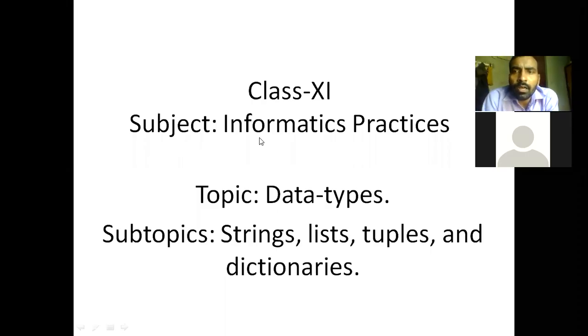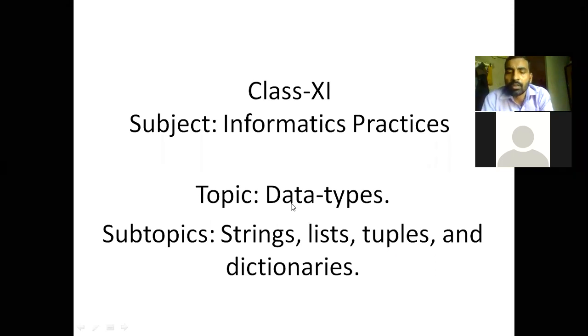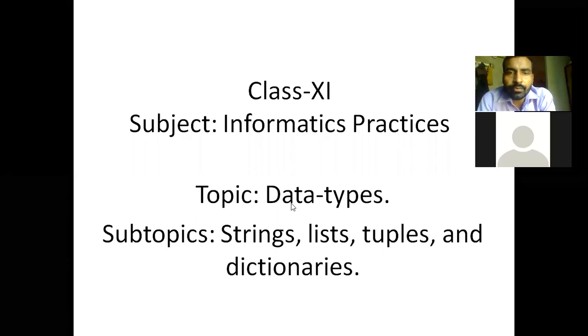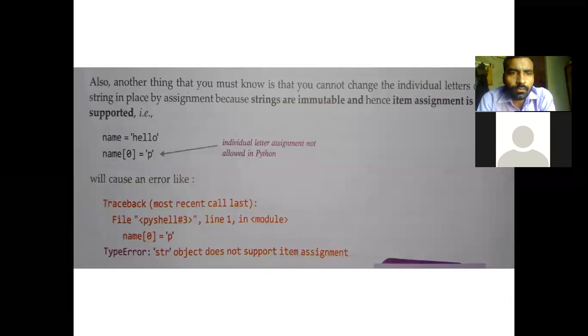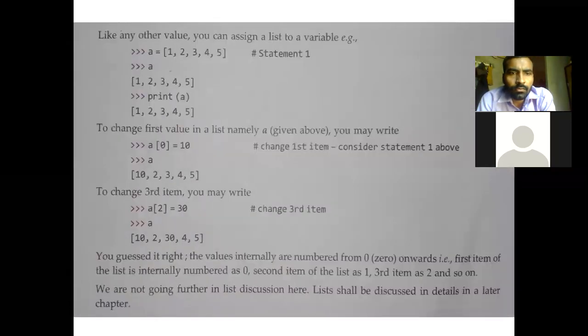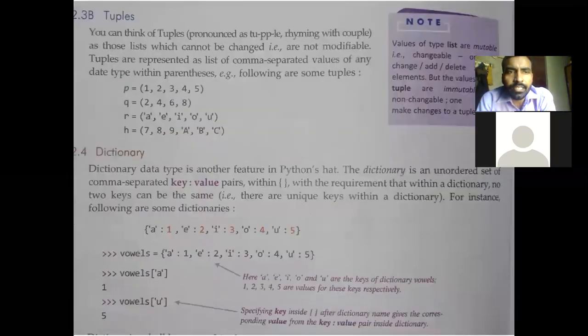Yesterday we were talking about string data type and list data type. Now today we are going to talk about tuples and dictionaries. So let us see one by one. This was the list operations. Now we have tuples and dictionary.